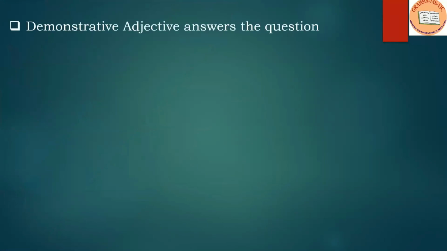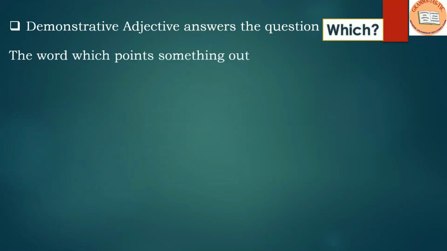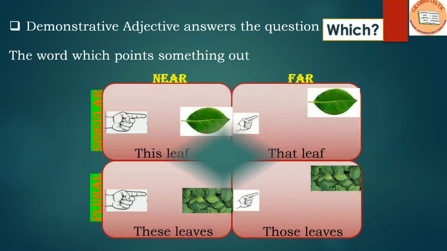The next one is demonstrative adjective, and it answers the question, which? The word which points something out. You can see this chart, this picture, near, far. So the first one is this leaf. This is used for near, and the plural is these leaves.